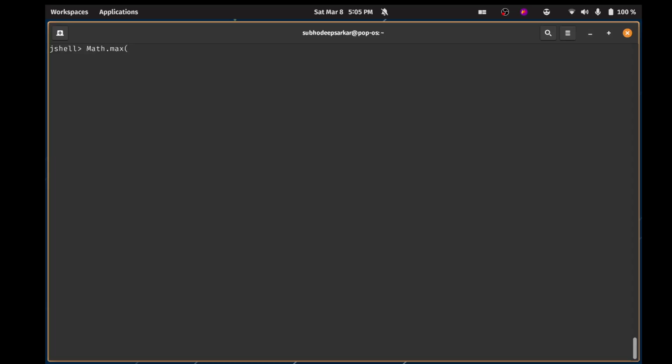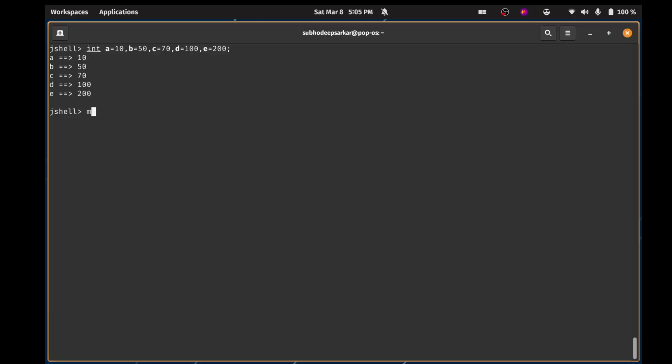Math.max, and again let's have int a equals 10, b equals 50, c equals 70, d equals 100, e equals 200. Okay, we are done. A, B, C, D, and E. Cool. Let's try to find the biggest number out of them.